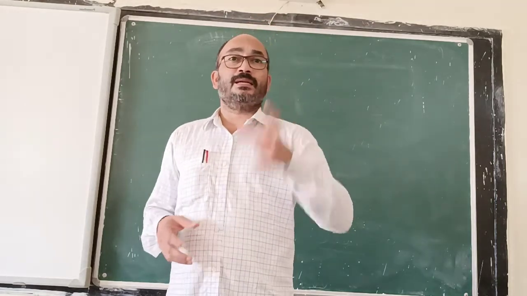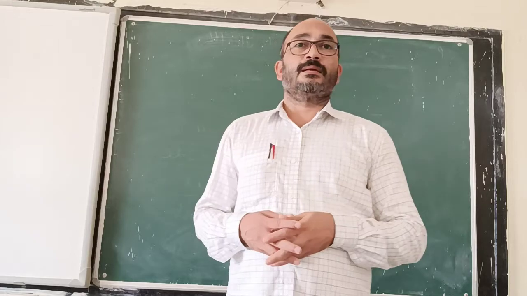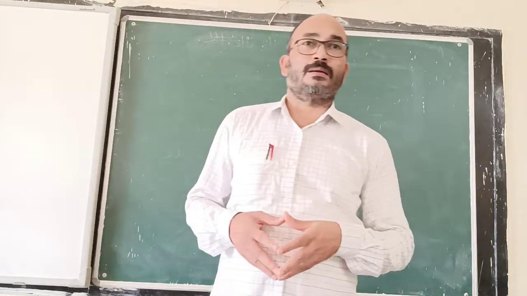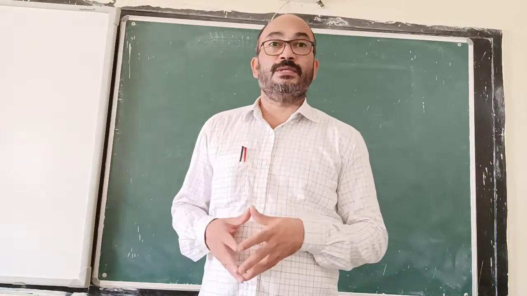If such a deadlock arises on a bill, then a joint sitting is held by the President. The President calls a joint sitting.